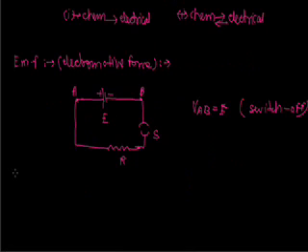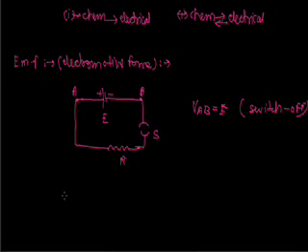Now what is the potential difference? Potential difference is the difference of potential between the two terminals of the cell when current is drawn from the cell, or the circuit is on, or it is a closed circuit.